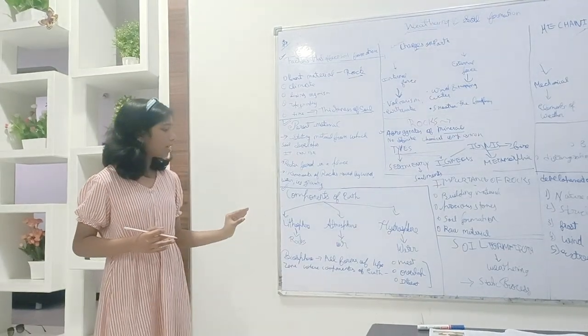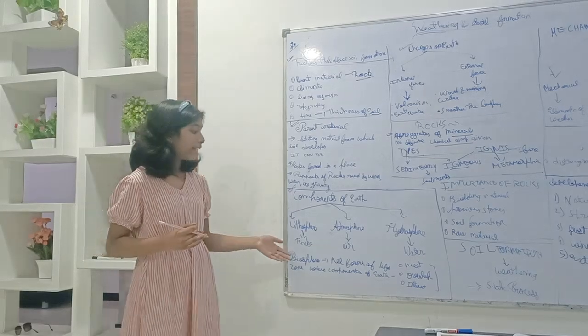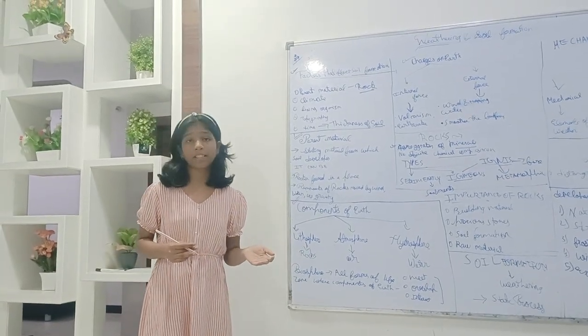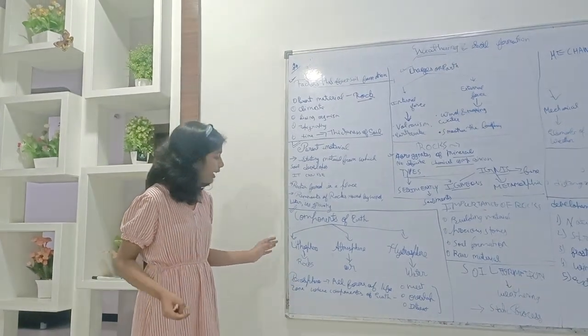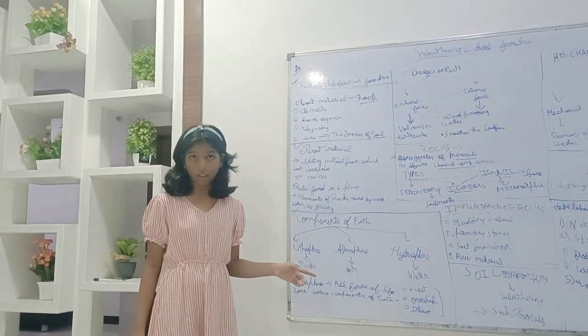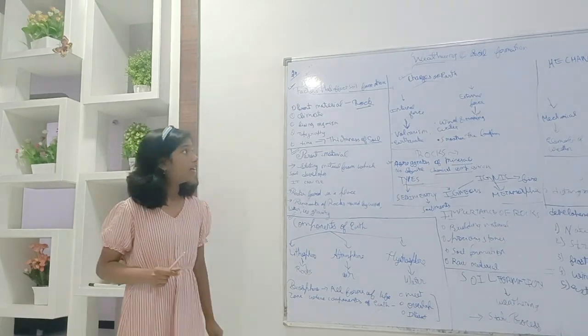The biosphere is also crucial because it contains all forms of life. Every living creature on earth lives in the biosphere, and it is also a zone where all three components of earth meet, interact and overlap.